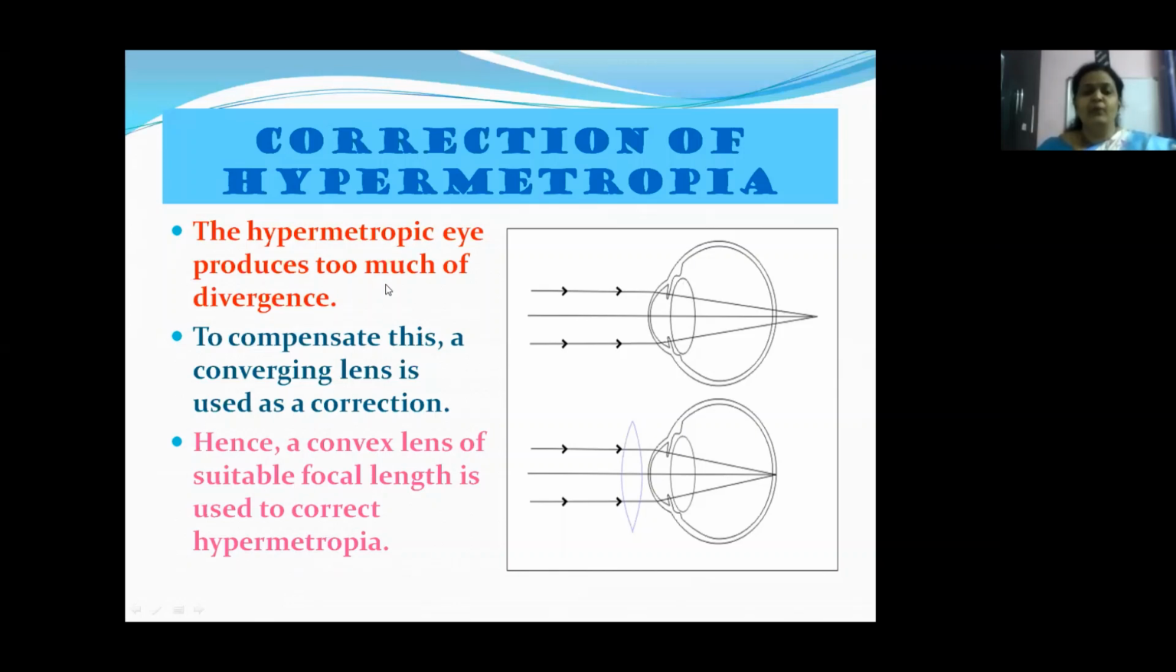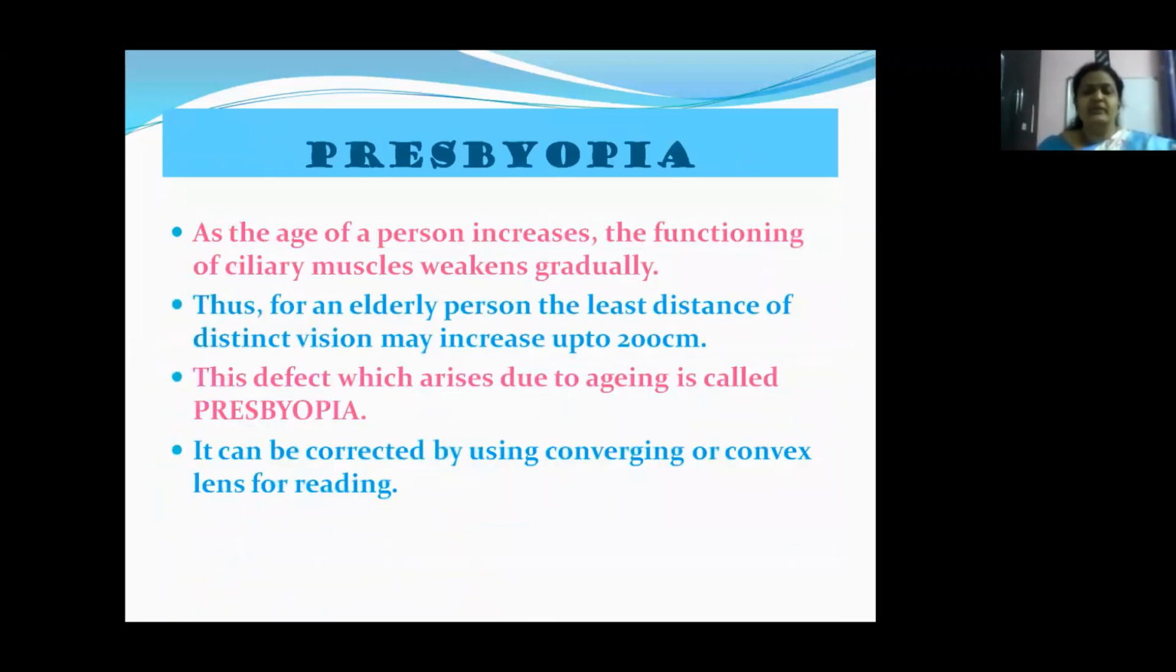So the hypermetropic eye produces too little convergence, that is, too much divergence. To compensate for this, a converging lens is used as a correction. That is, a convex lens of suitable focal length is used to correct hypermetropia. Yes, children, let us move on to presbyopia now.